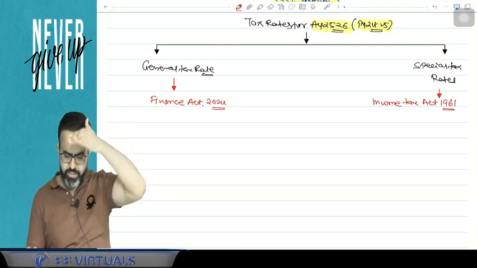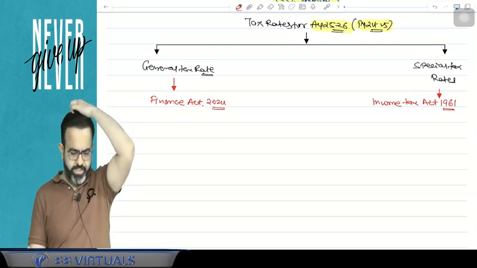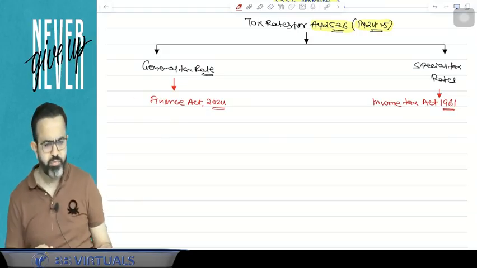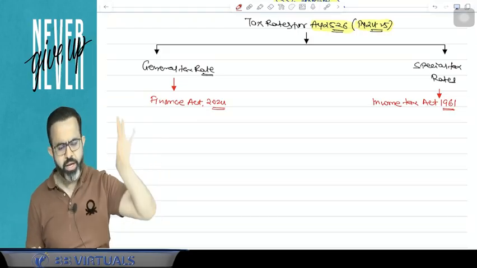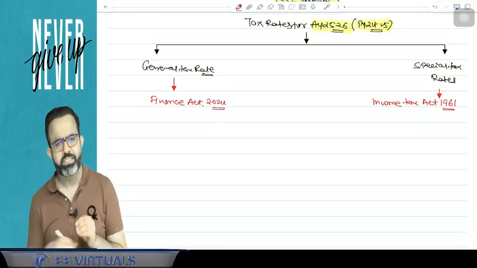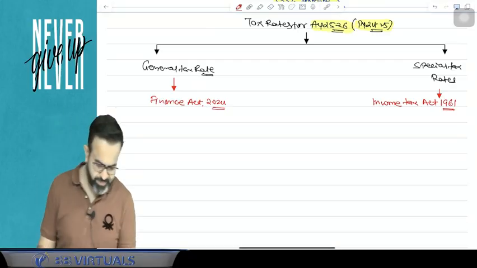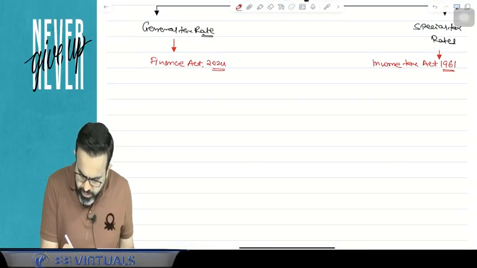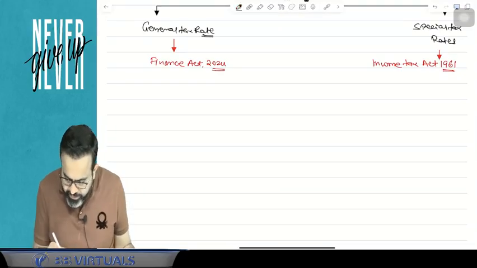So what I mentioned, try to understand. Two types of tax rate. One is the general tax rate, one is the special tax rate. General tax rates are given in the Finance Act 2024 and special tax rates are basically provided in the Income Tax Act 1961. Now what are the special tax rates? We will discuss certain special tax rates today.